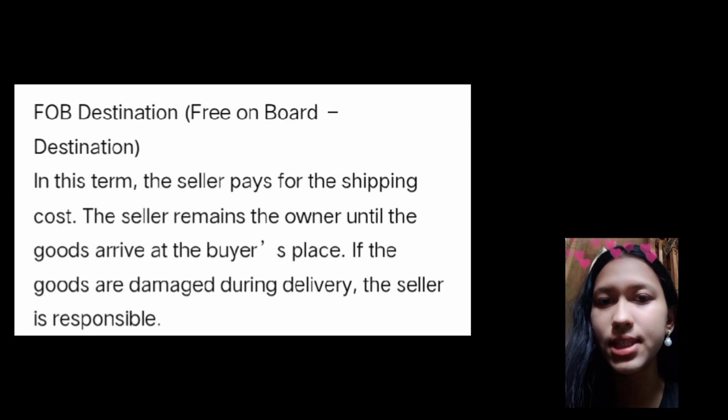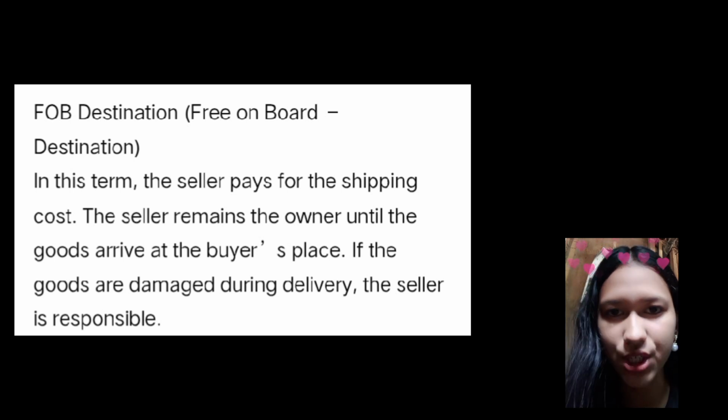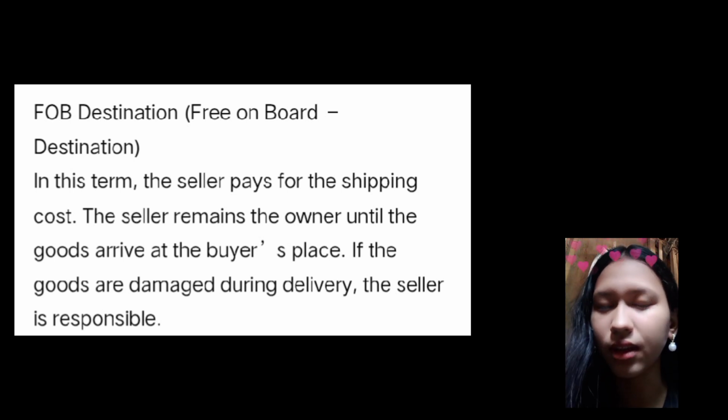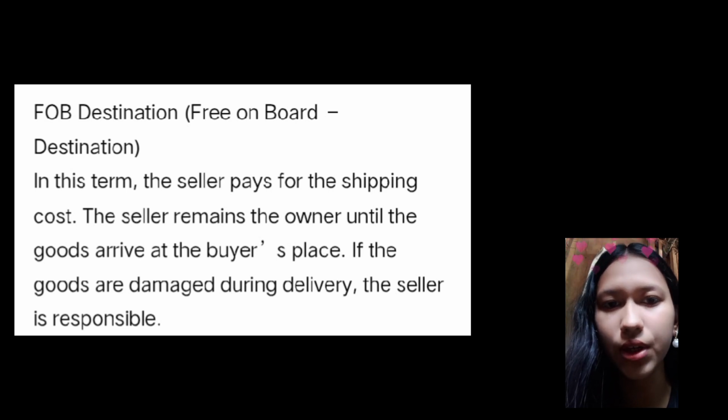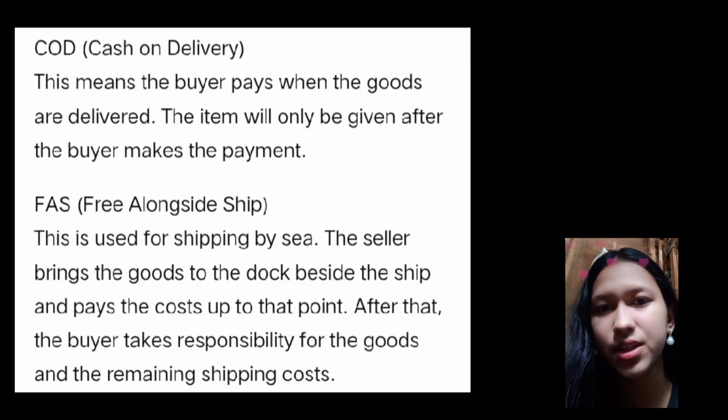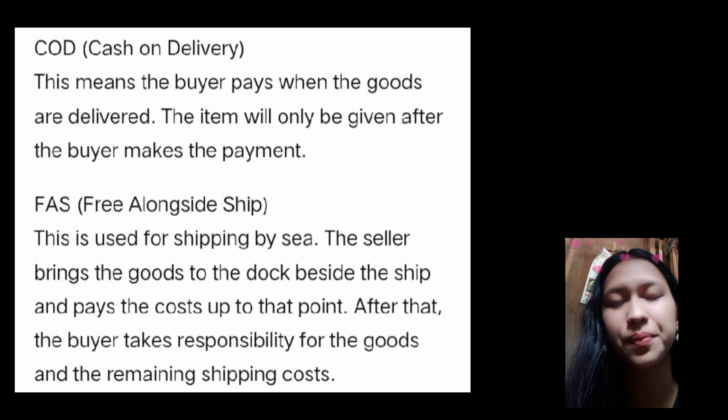While FOB destination, or free on board destination, the seller pays for the shipping cost. The seller remains the owner until the goods arrive at the buyer's place. So if the goods are damaged during delivery, the seller is responsible. Next is COD, or cash on delivery. This means that the buyer pays when the goods are delivered. The item will only be given after the buyer makes the payment.